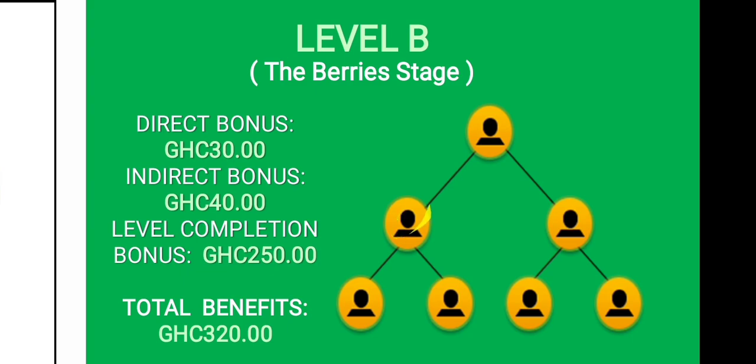Okay, so this person, though you are on level B, he came under you in level B. It is possible that he can skip you to level C when he gets his 2 people and his 2 also get their 2 people on level B. So always you have to make sure that your team is working equally. I believe you've heard us saying that you don't need to balance your leg. It's true, you don't need to balance your legs.